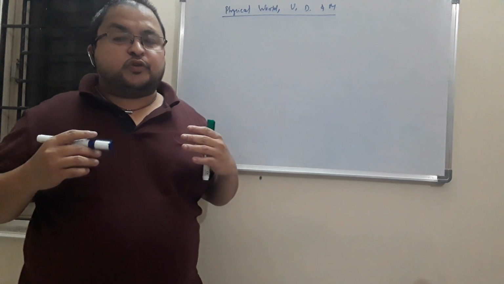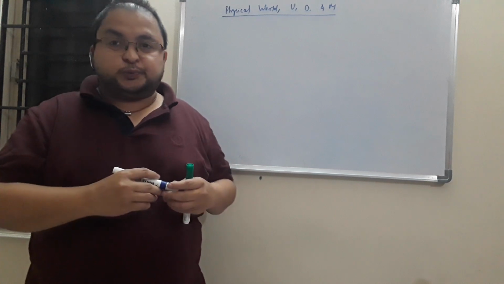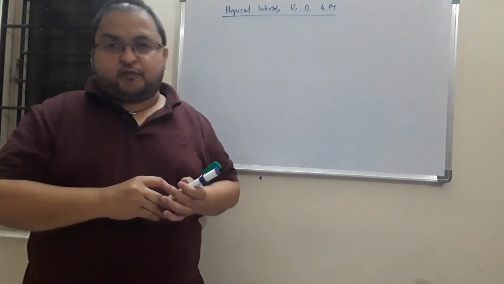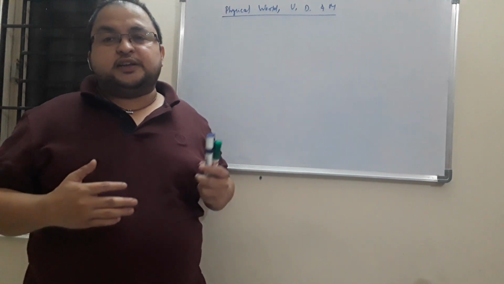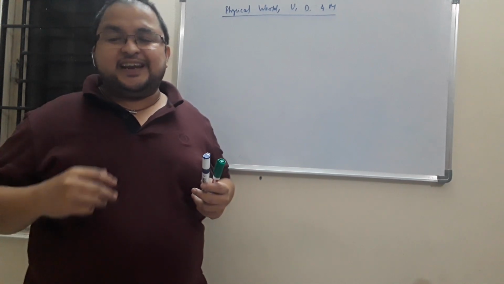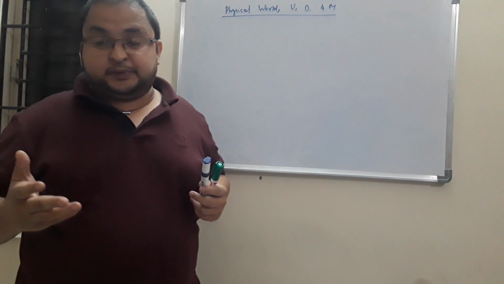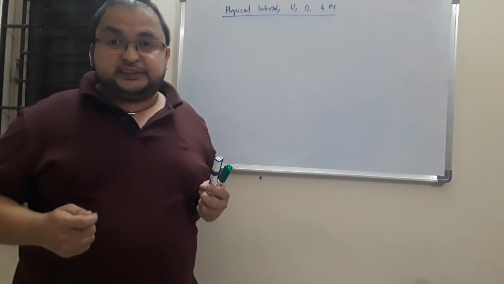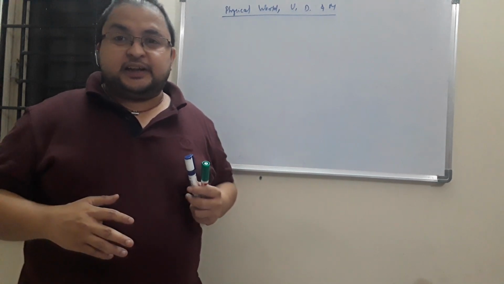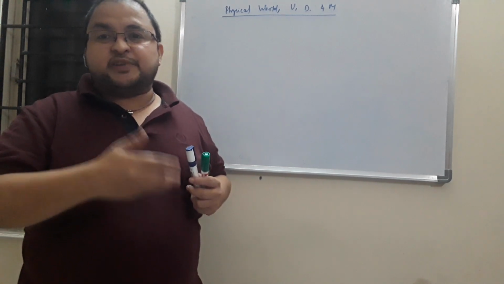To give a very simple example, let us take the case of Rajiv talking to you. Using the point of view of a physics student, let us try to understand what is happening here. When Rajiv is talking to you, there are two things: you are able to see Rajiv, and you are able to listen to Rajiv. When I say you are able to see Rajiv, I hope all of you understand, with your understanding up to class 10th, that we can see something when light falls on it and light comes and hits our retina.